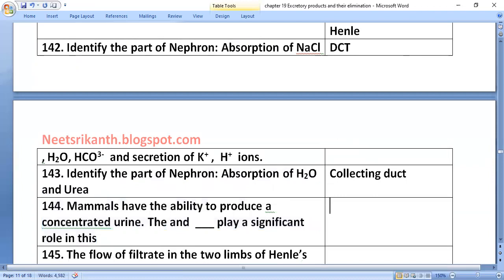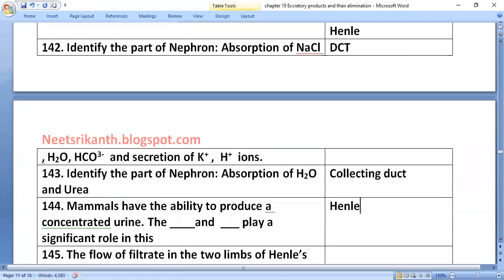Mammals have the ability to produce concentrated urine. Henle's loop and vasa recta play a significant role in this.